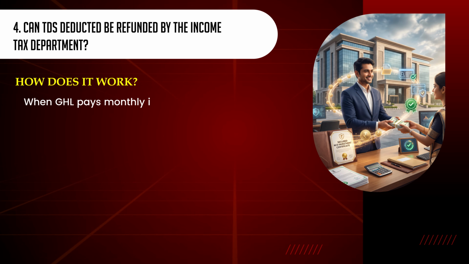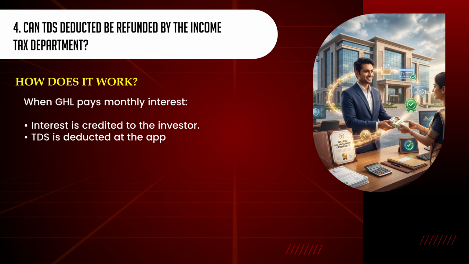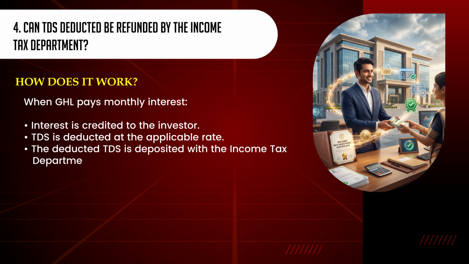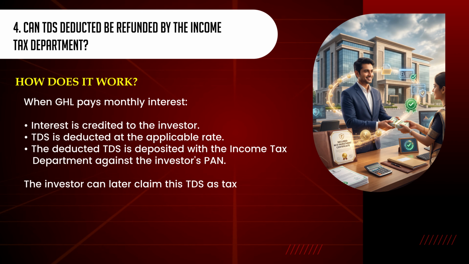How does it work? When GHL pays monthly interest, interest is credited to the investor. TDS is deducted at the applicable rate. The deducted TDS is deposited with the Income Tax Department against the investor's PAN. The investor can later claim this TDS as tax credit while filing the income tax return.